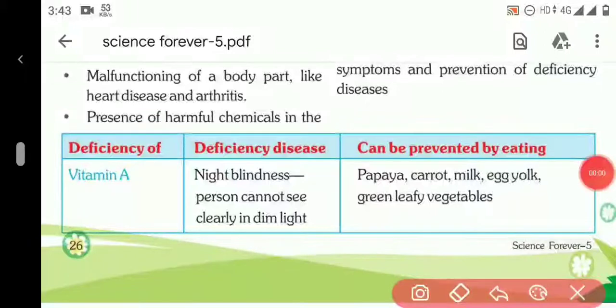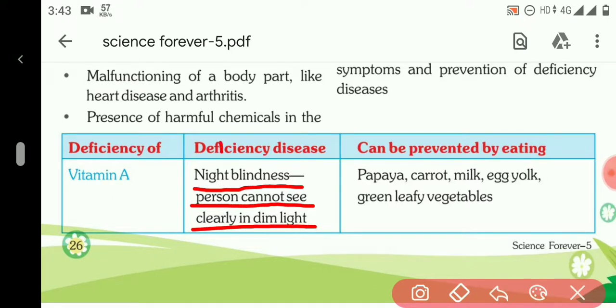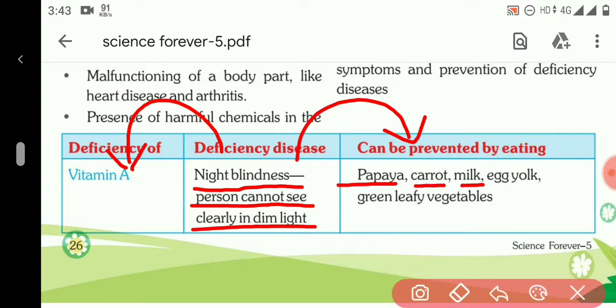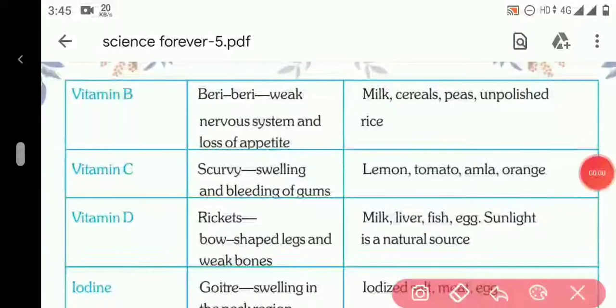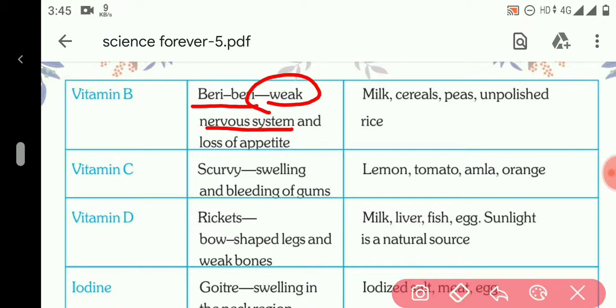So the first deficiency disease is night blindness. Night blindness is the condition when a person cannot see clearly in dim light, and it is caused due to the deficiency of vitamin A. It can be cured or prevented by eating papaya, carrot, milk, egg yolk, and green leafy vegetables. The next deficiency disease is beriberi. Beriberi is the disease in which the nervous system becomes weak and there is loss of appetite.